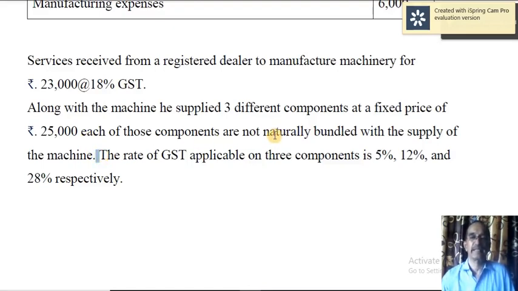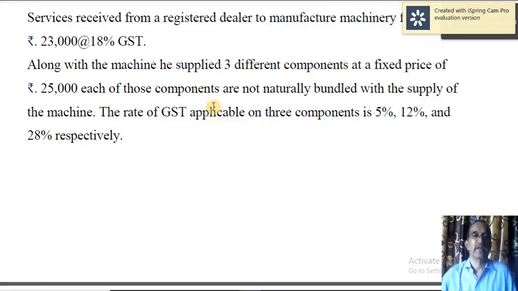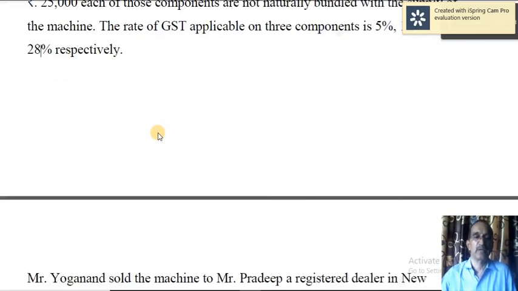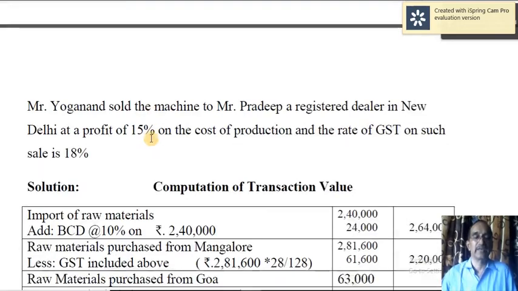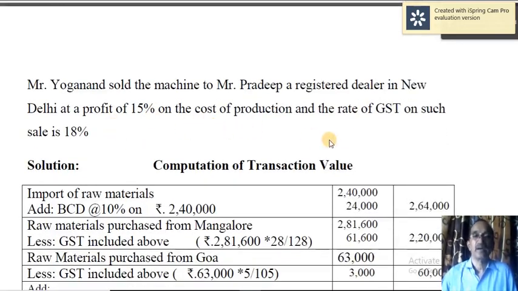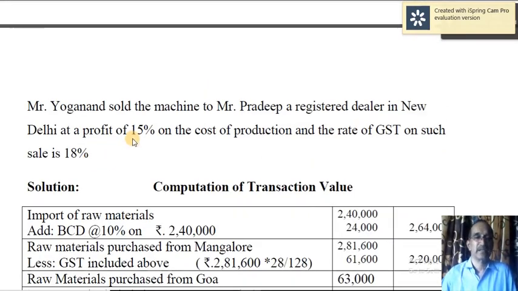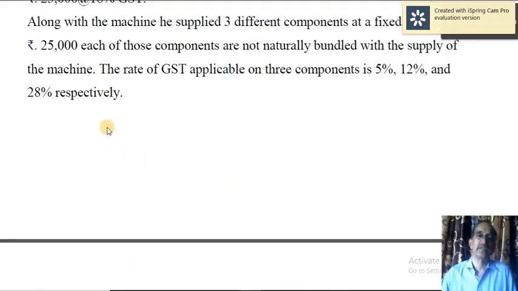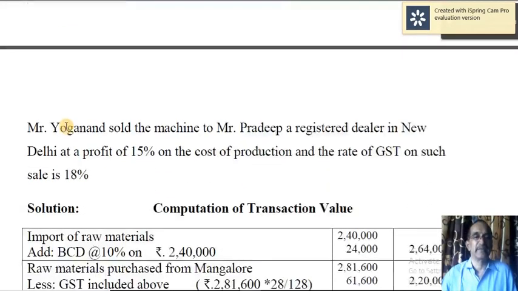When it is mixed supply, you have to apply the highest rate here, for example 5%, 12% and 28%. So of that, which one is highest, that should be applied. Actually here it's given, yes, the rate of GST on such a sale is 18%. But here what you have to do is the highest rate should be utilized in order to calculate GST.